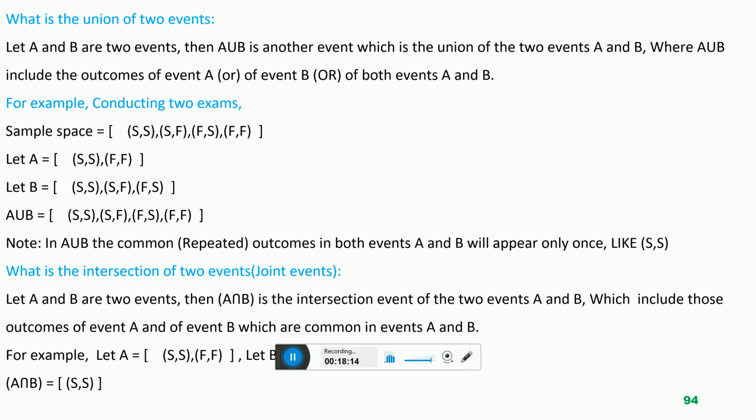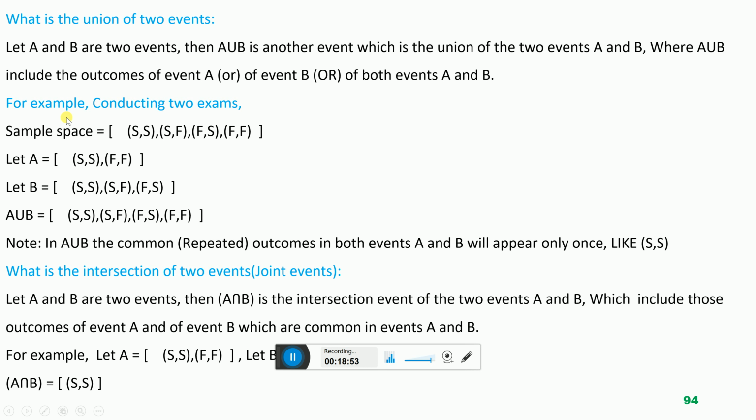Let's suppose we have two events A and B. Its union event A union B is a third event, and this third event includes all the experimental outcomes which are in event A, or which are in event B, or which are in both events A and B. Let me clarify this by putting one example.